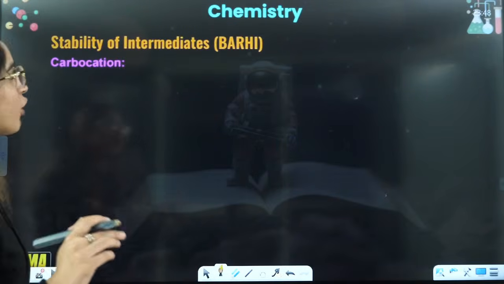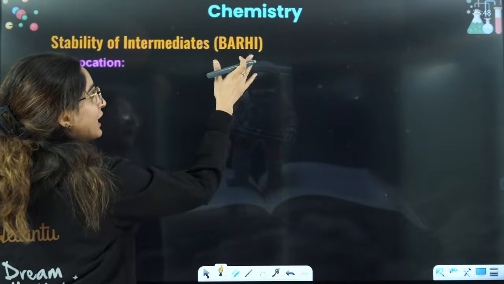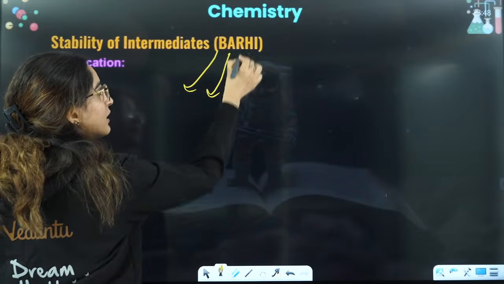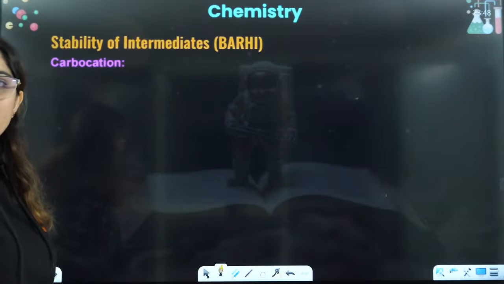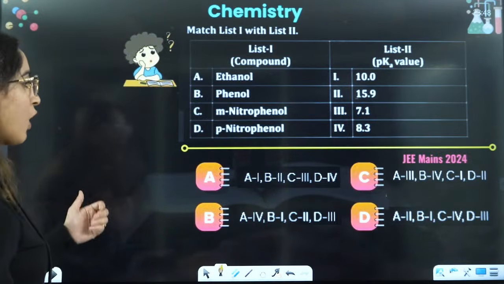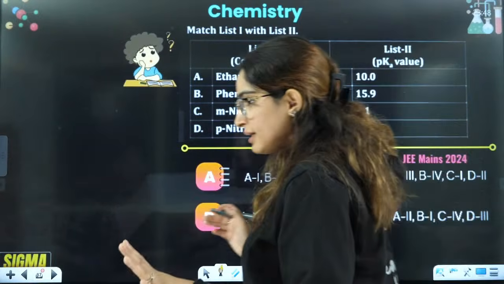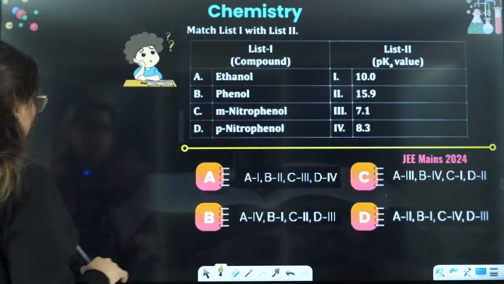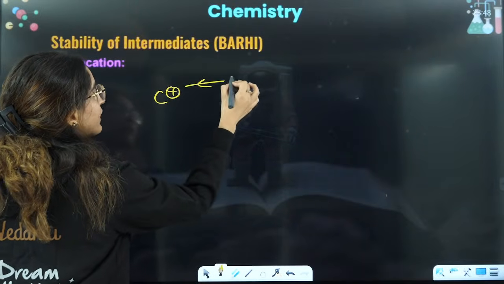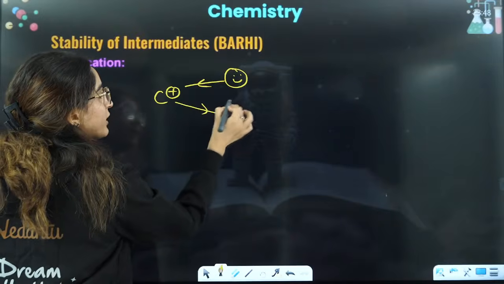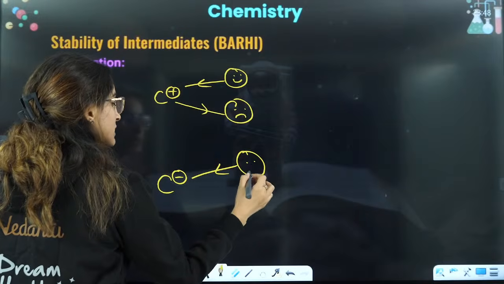Now let's see stability of intermediates. That is based on BARHI. Barhi means back bonding, aromaticity, resonance, hyperconjugation, inductive. So always you will use these concepts and answer the question. I'll show you directly from the questions how we will apply BARHI here. You should know 2-3 things here. When we talk about carbocation, if you give electrons, its stability increases. If you take electrons, its stability decreases. For carbanion, when you give the electron, its stability decreases.